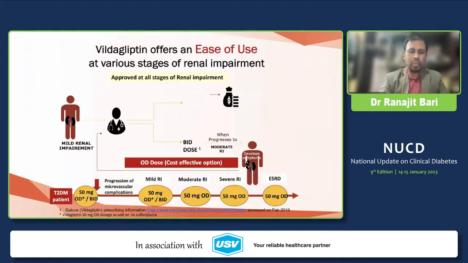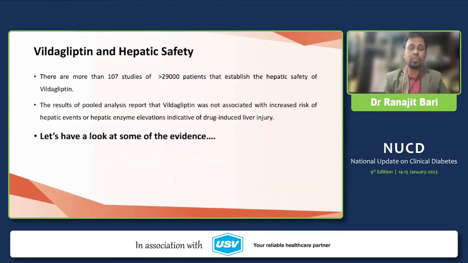It has been used across a spectrum of patients with renal impairment, mild, moderate, severe, even in ESRD patients. When the eGFR comes to less than 40, or to some extent less than 30, it is better to shift to a once daily dose of Vildagliptin, and it does well even in hemodialysis patients.